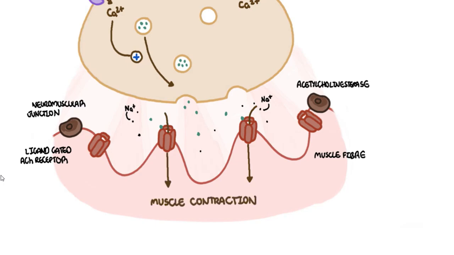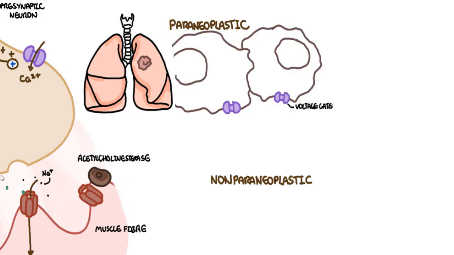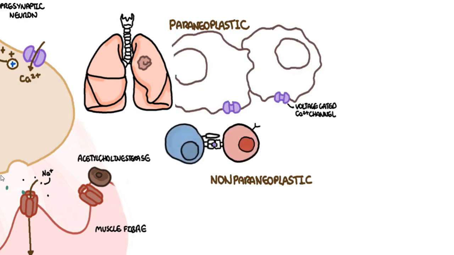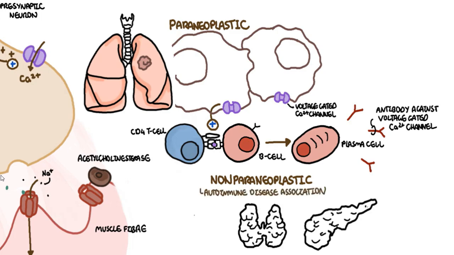Fraction. And because of this, when you check reflexes normally, you have reflexes present. The causes of Lambert-Eaton myasthenic syndrome can be either paraneoplastic or non-paraneoplastic. The thought is that the immune system mounts a response to voltage-gated calcium channels from cancer cells, creating antibodies against the voltage-gated calcium channels, which has a predilection to specific types of channels found in neurons. Non-paraneoplastic causes are associated with autoimmune diseases such as Graves' disease and type 1 diabetes mellitus.